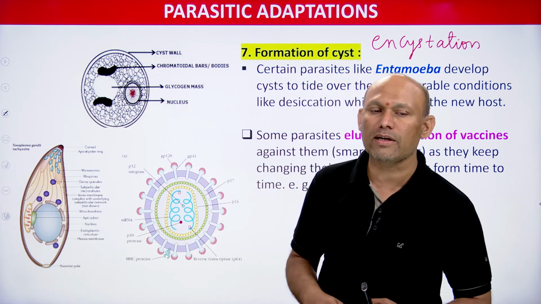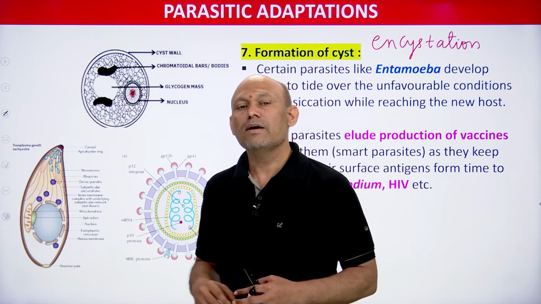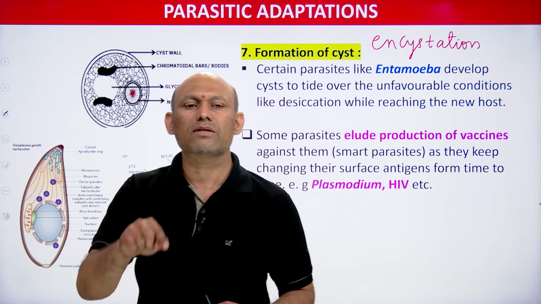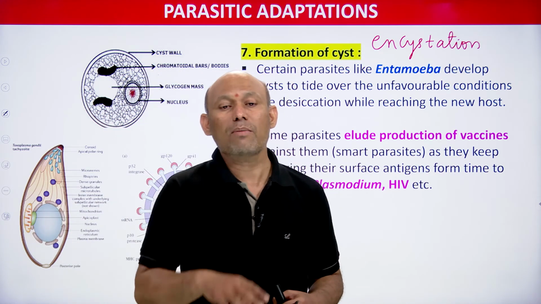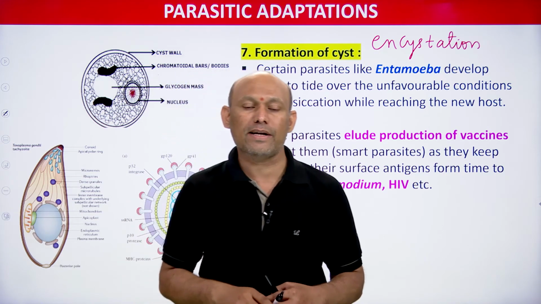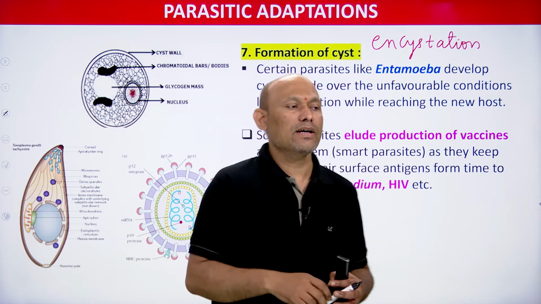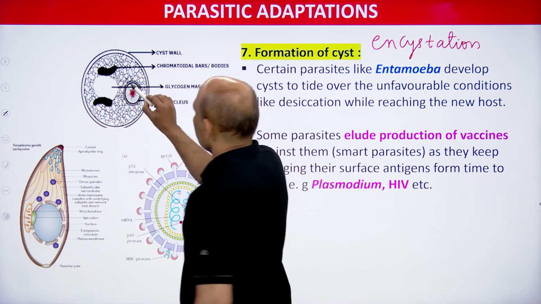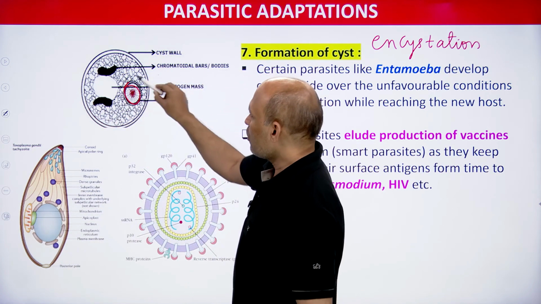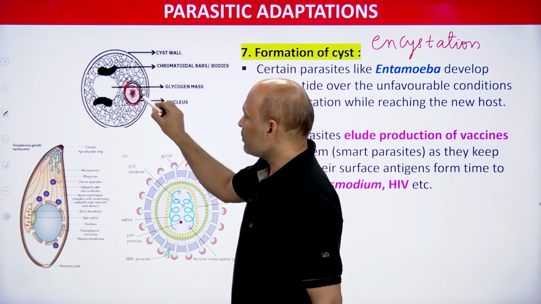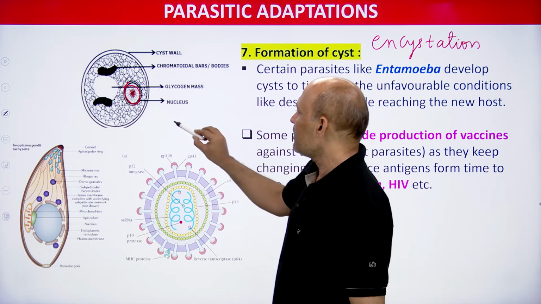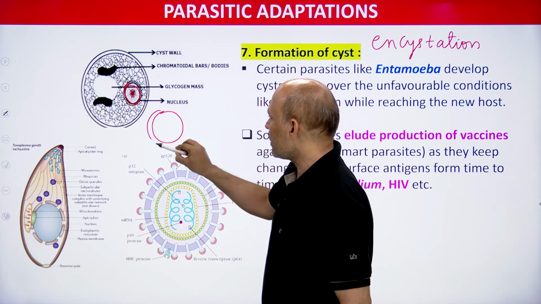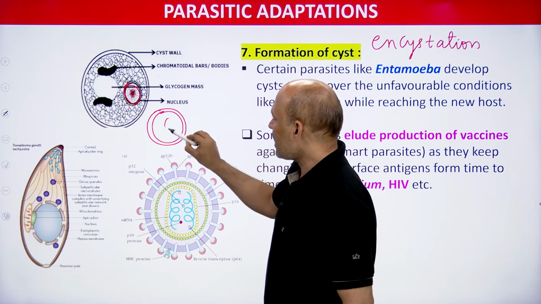For example, Entamoeba histolytica produces cyst around its body, and that is called the cystic form of Entamoeba histolytica. Inside the cyst I have shown here one nucleus. Are you able to see one nucleus? In this cystic form the nucleus undergoes division, which we will discuss subsequently in the Entamoeba life cycle in detail. This is one more cyst. This time in this cyst two nuclei are formed.